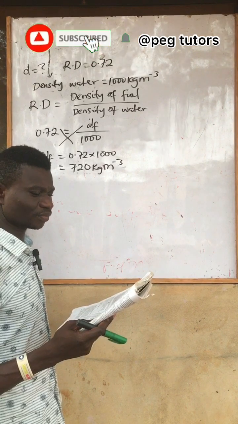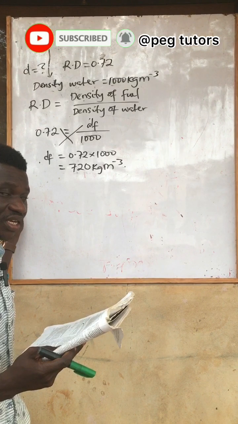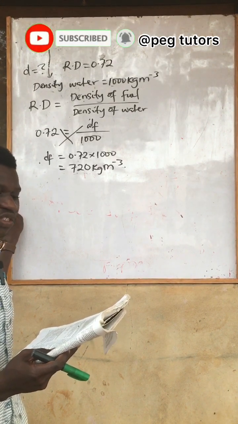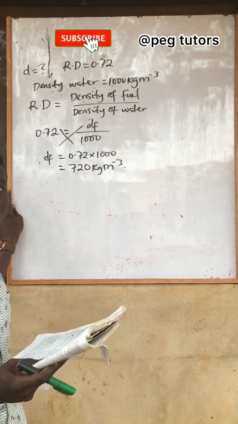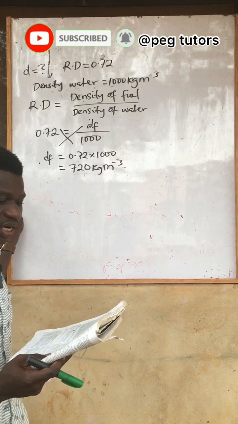Now, B says depends on the area of surfaces in contact. No, it doesn't depend on the area of the surface in contact. The area might be large, the area might be small. Friction still remains friction. So it doesn't depend. So B is incorrect as well.